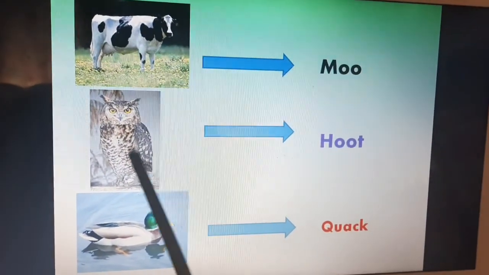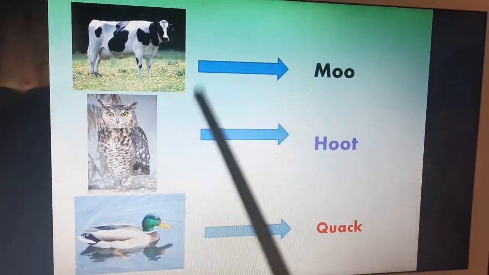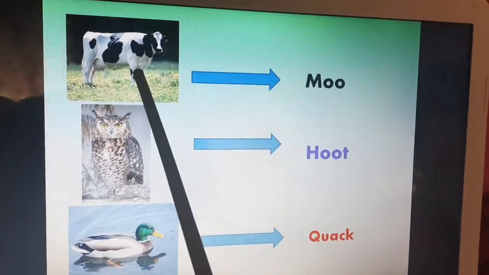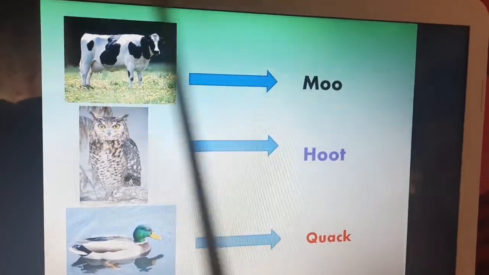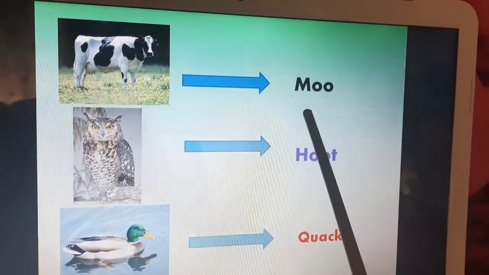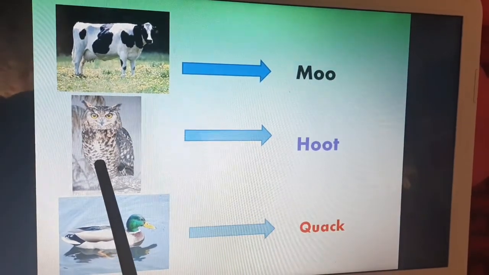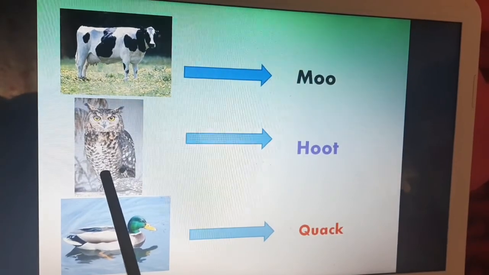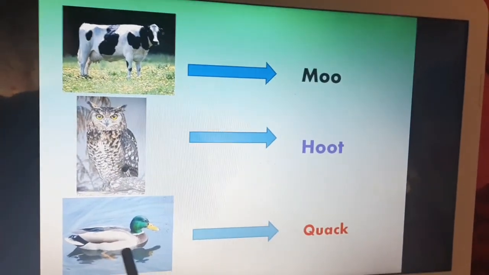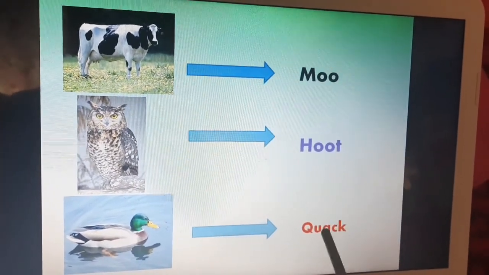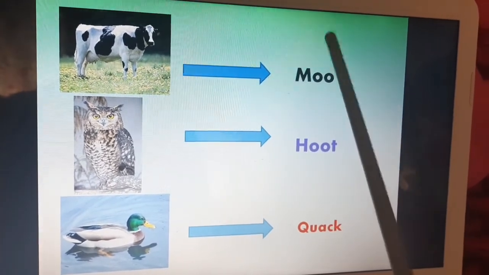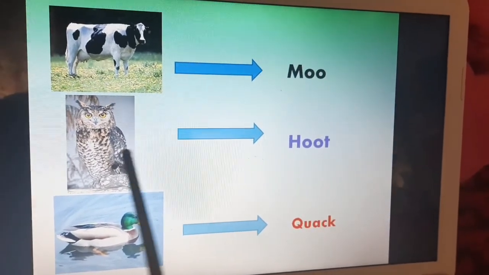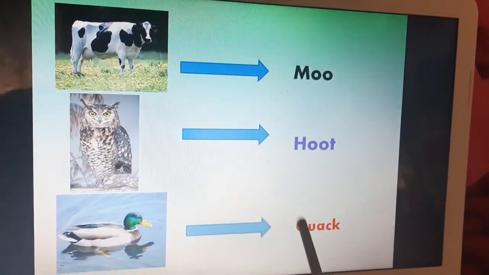Look at here, we have different animals. Cow, owl, duck. The sound of cow is moo. The sound of owl is hoot. The sound of duck is quack, quack, quack. Again, moo. This is the sound of cow. Hoot, the sound of owl. Quack, the sound of duck.